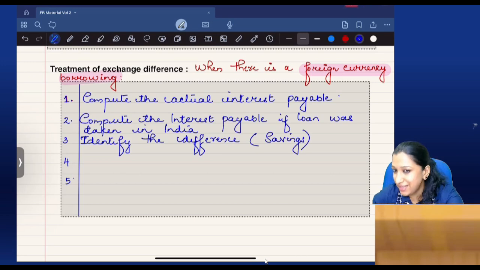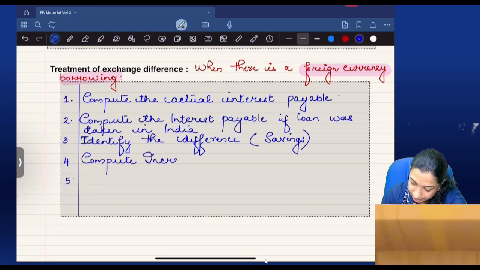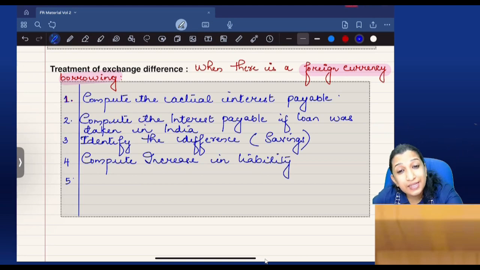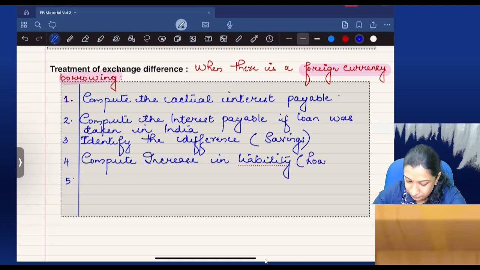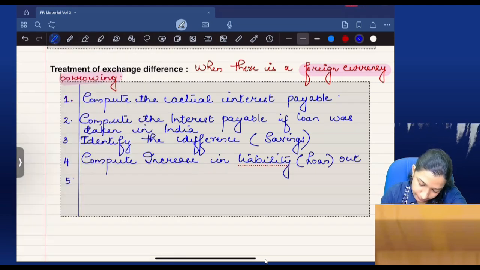How is it interest savings? That's what we'll find out. Then compute the increase in liability, that is, the foreign currency loan, out of exchange difference.